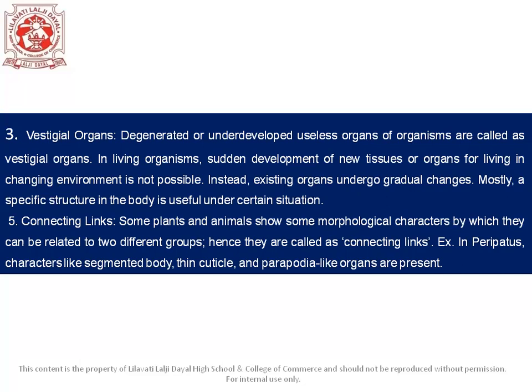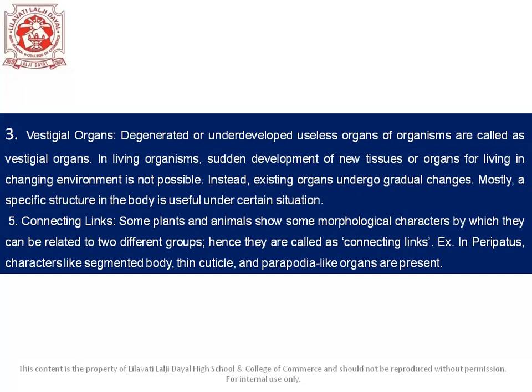So, the appendix may be useful for grazing, ruminating, herbivorous animals, but it is vestigial for man. Other vestigial organs in the human body are tailbone, muscles of ear pinna, wisdom teeth, and body hairs. All right, now let's see the next one, that is connecting links.